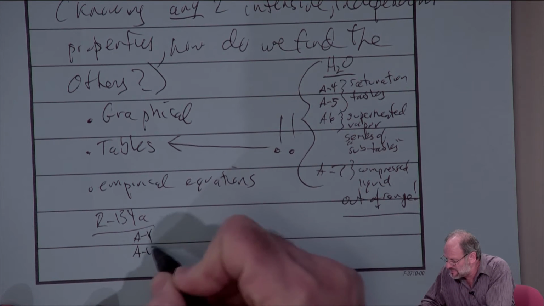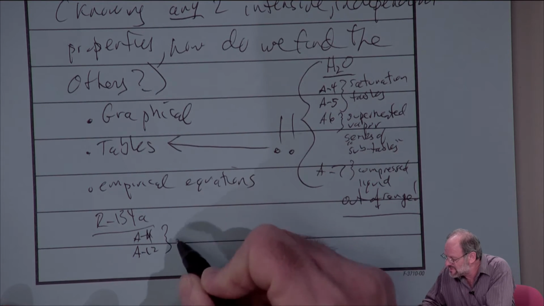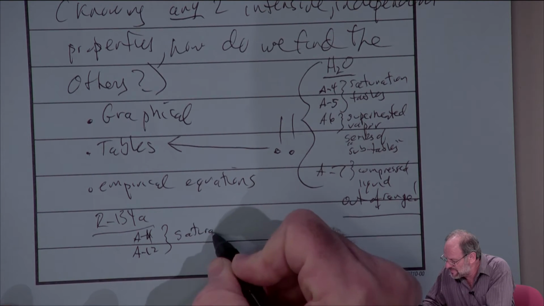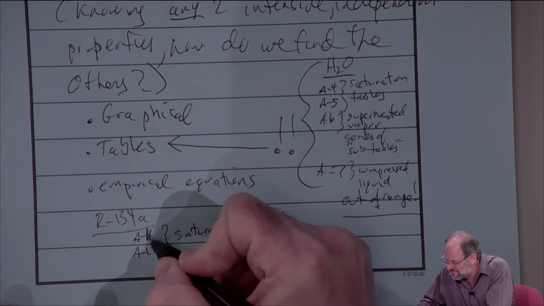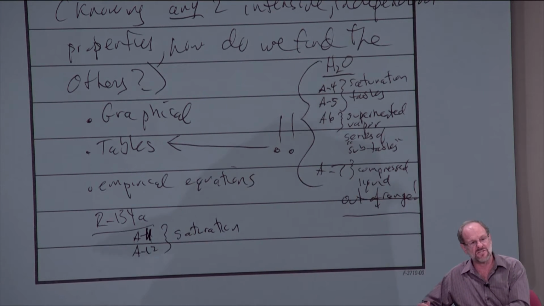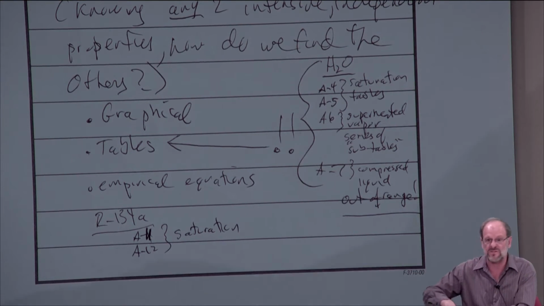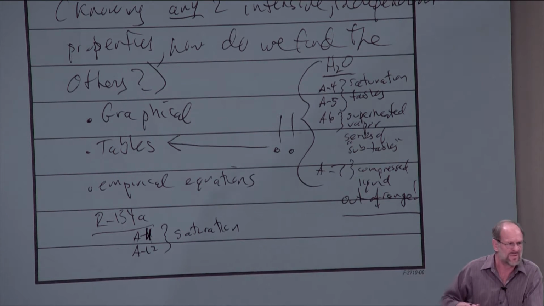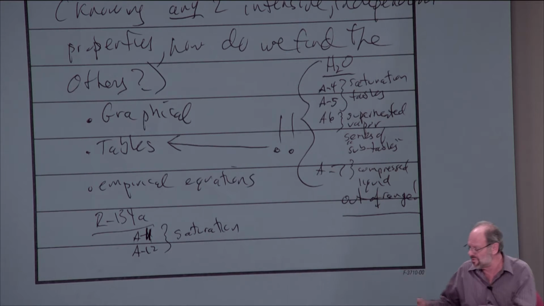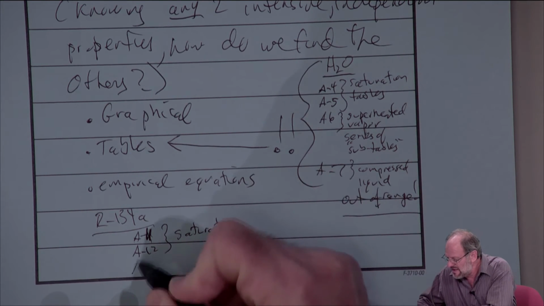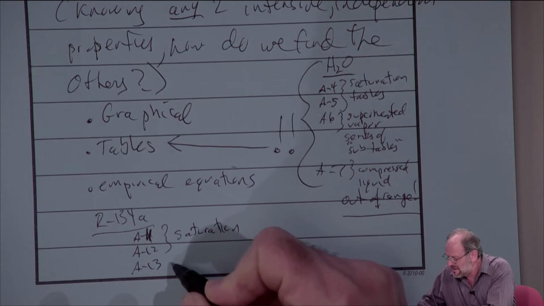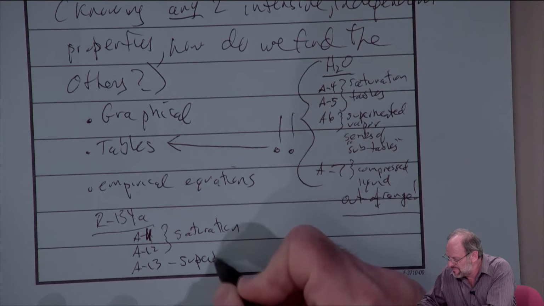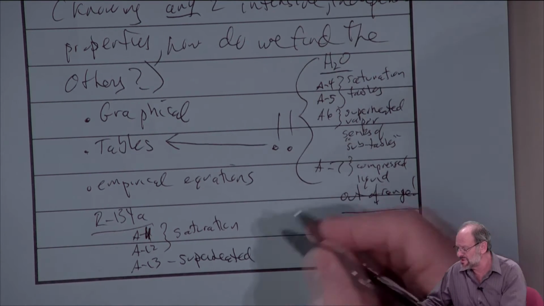A11 and A12, these are the saturation tables. This should say A11. A11 is a saturation table listed in uniform increments of temperature, 10, 20, 30, 40, 50. Whereas A12 is still the saturation tables, but it's in uniform increments of pressure. So just like water, we have both the pressure and the temperature tables. And then A13 is superheat. So this is superheated vapor.